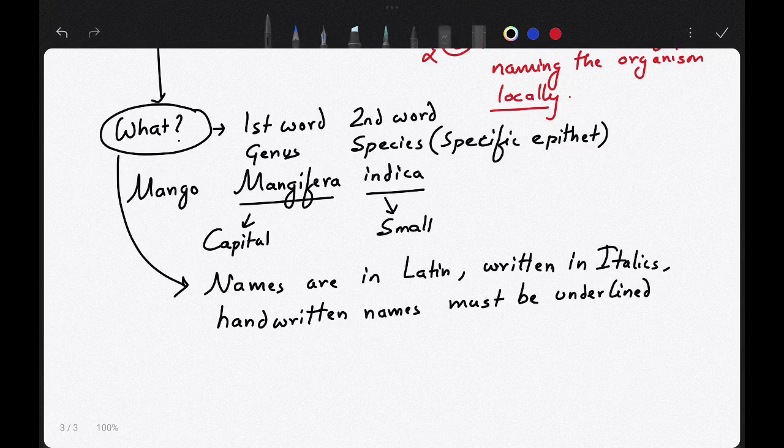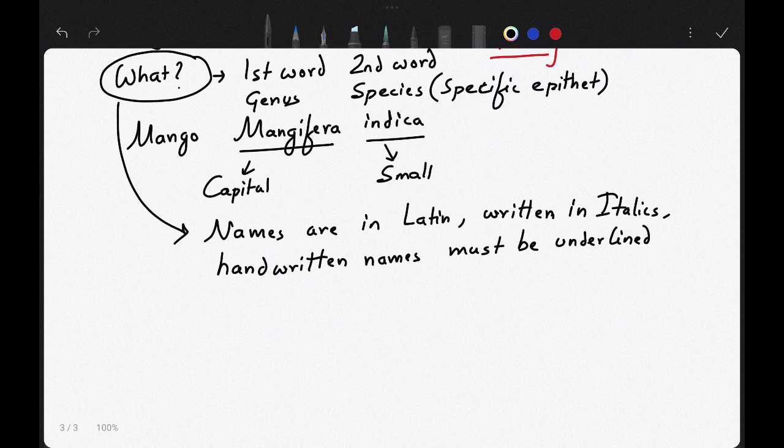So what I have discussed: the first word is the genus, the second word is the species, the first word must be in capital, the second word must be in small letter. The names are in Latin and written in italics. If handwritten, the names must be underlined.